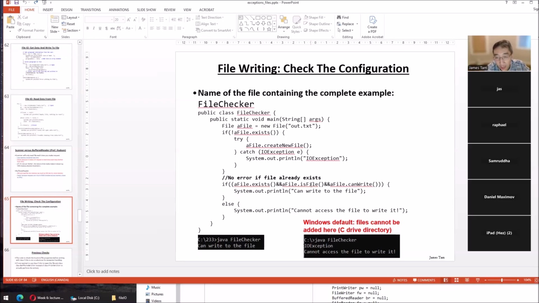The destination has to be a file, because we can put in dot and no, it's not a file. We don't want to write to the directory. So we're doing the checks to prevent exceptions from occurring. One case where I tested this one, I will just show the screen grab to save time. Anywhere in the Windows drive, usually unless you set up user accounts, you can write. So it says can write to a file. But then I moved this to the C drive, and in newer Windows you can't write. You don't have permissions to create a file there. We don't have the ability to ask admin permission.